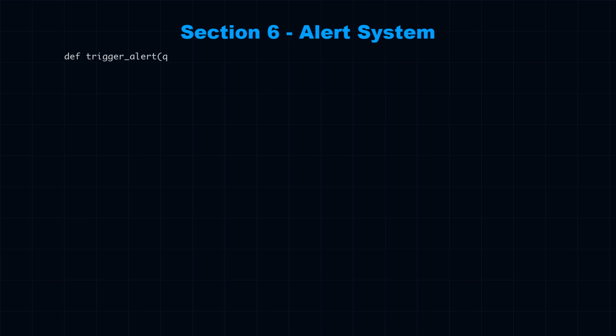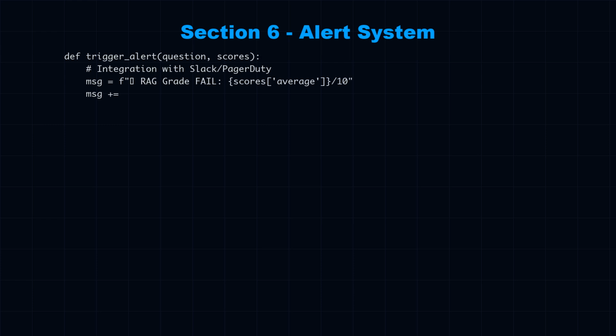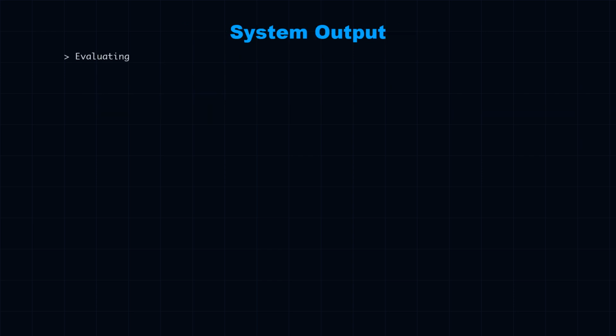When a failure is detected, we trigger an alert. In production, this pushes to PagerDuty or Slack. It logs the exact question and the failing score. Now your AI system is observable. Conversely, when it passes, we log it as a success. Over time, this builds a confidence score for your entire deployment. You can say our system has 94% accuracy instead of it feels pretty good.